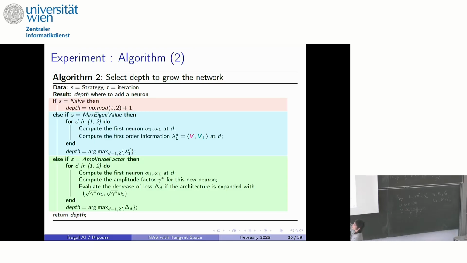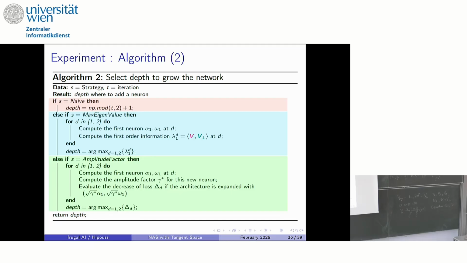Then I have the second one, which I call the max eigenvalue. In fact, this is the one that compares the scalar product, which is the first order approximation I have. I call it this way because we have shown that actually this scalar product is equal to the eigenvalue of some matrices S and N that we already computed to find the neurons.